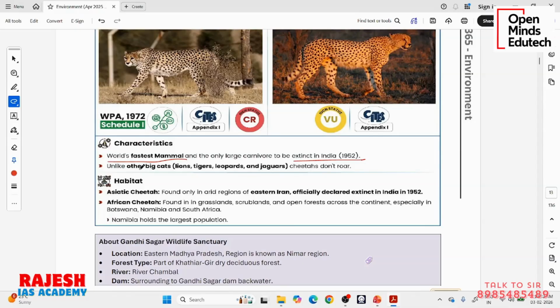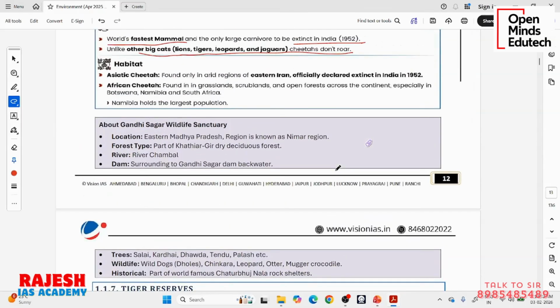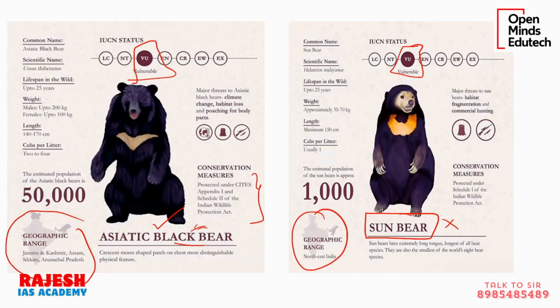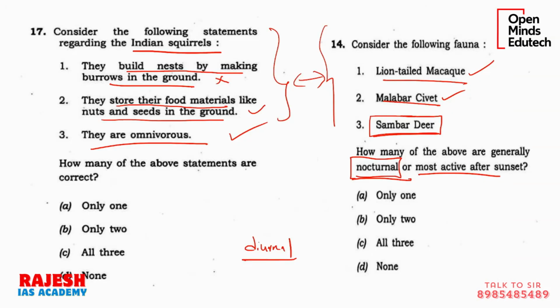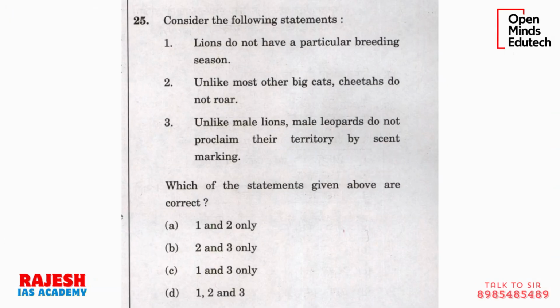And see, there can be questions on the behavior of the animals. See this previous year question. The question is, lions do not have a particular breeding season. In the previous class we saw this is true. Unlike most other big cats, cheetahs do not roar. Yes.